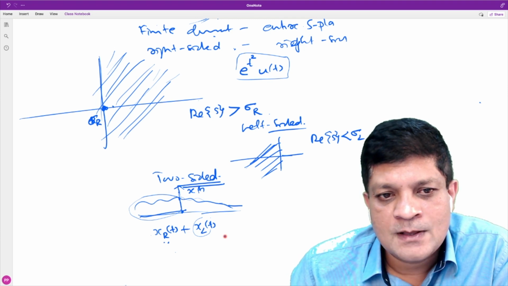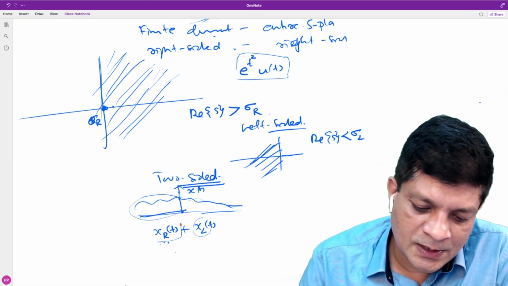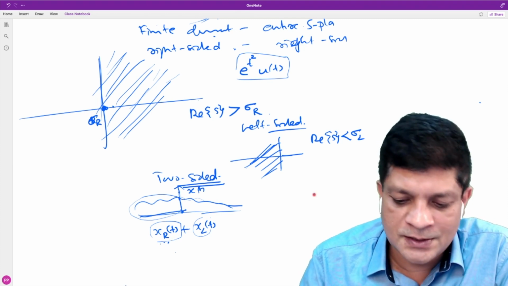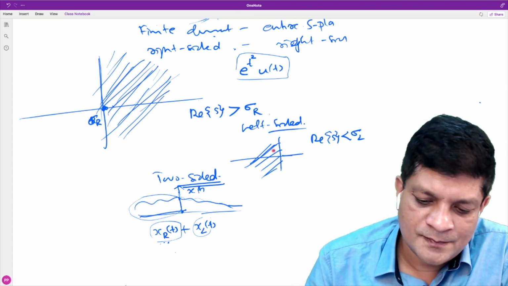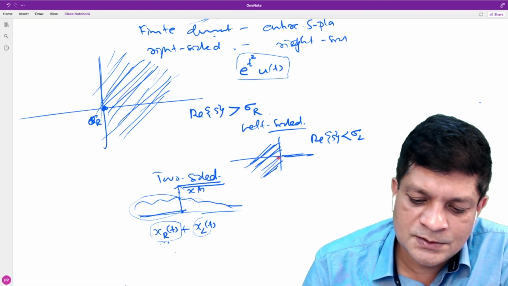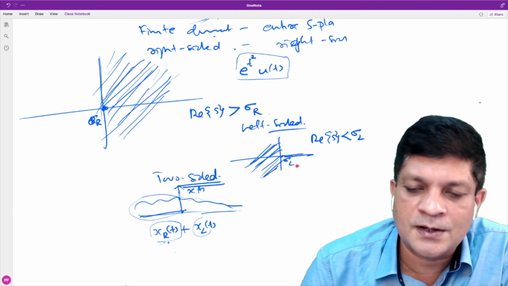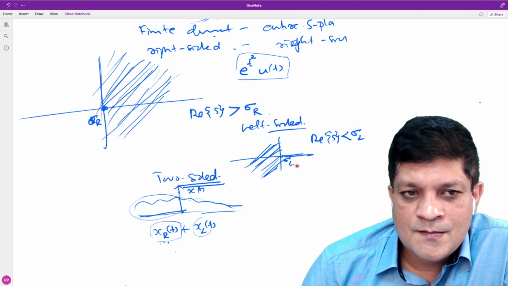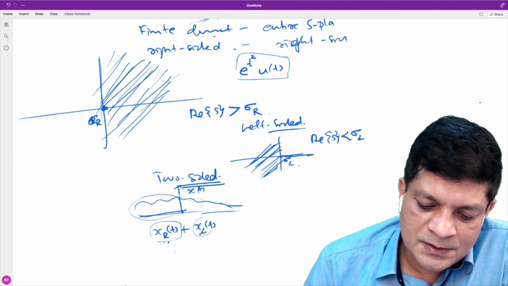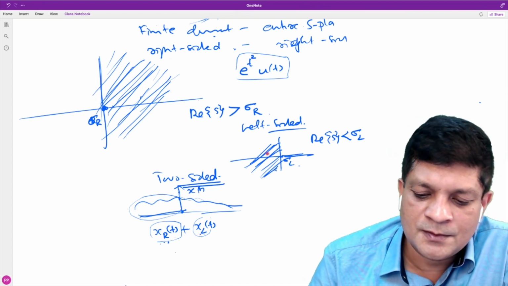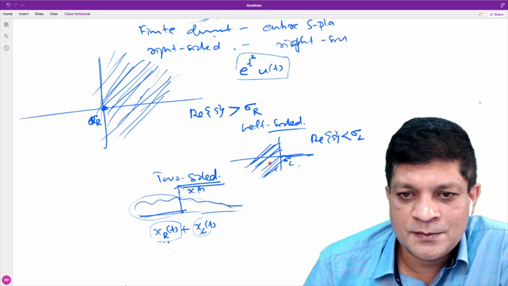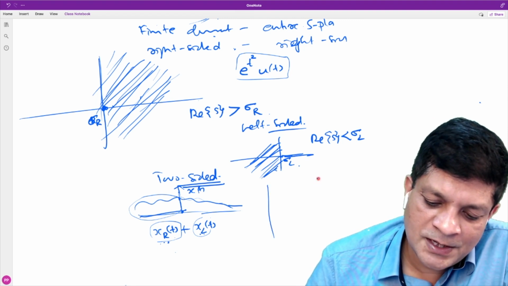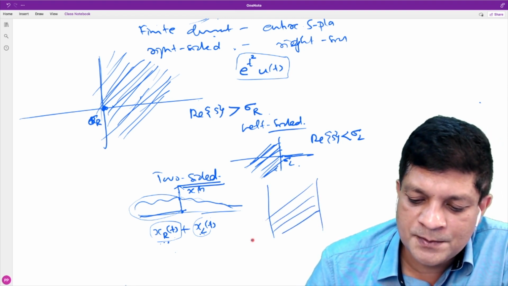So what is the shape of the ROC of this right-sided signal? It is like this. And this is towards the left of some point sigma L. So the ROC of the sum of these two is the intersection of these two. So the shape is always a vertical strip.